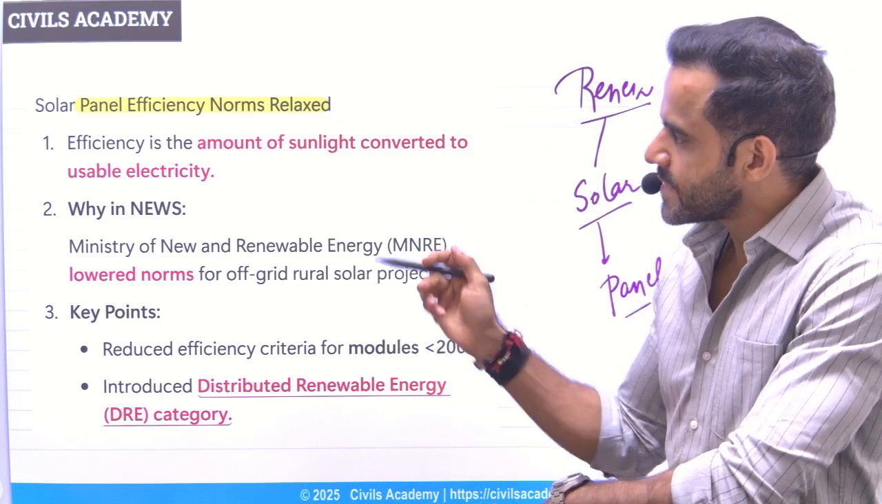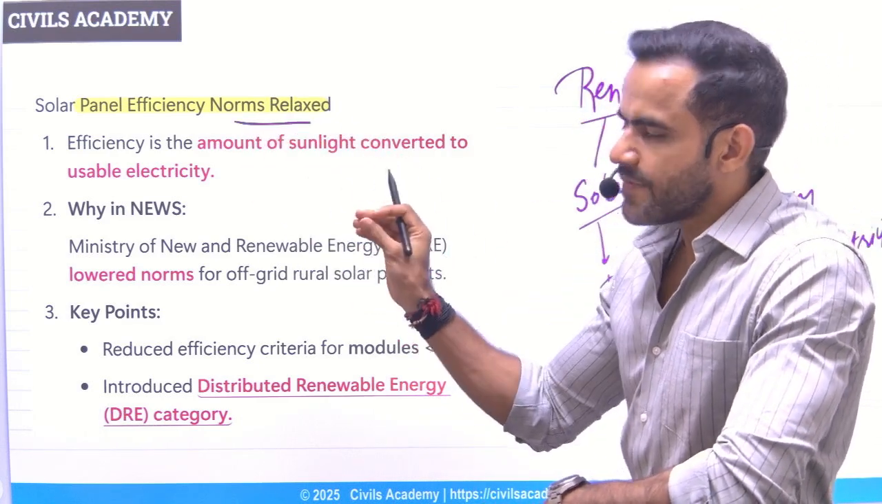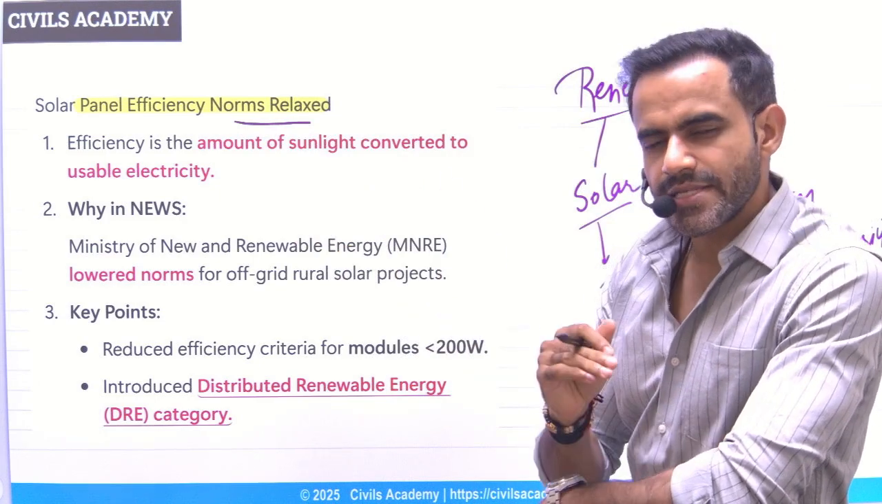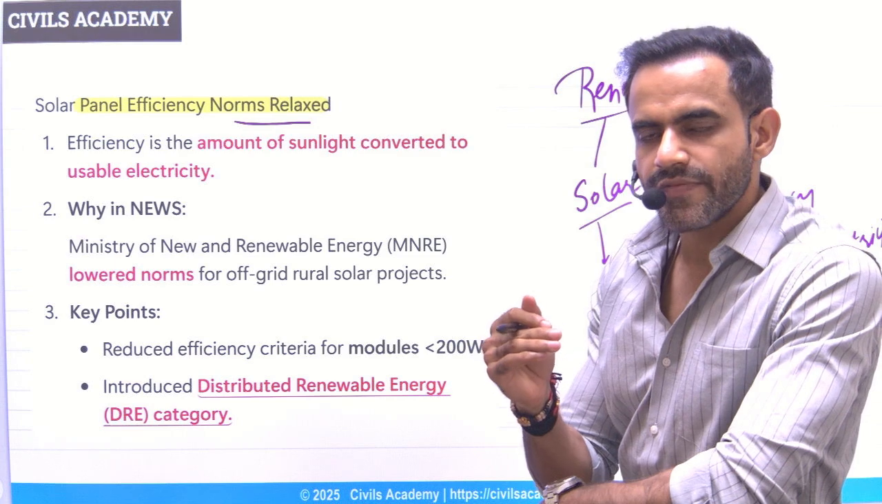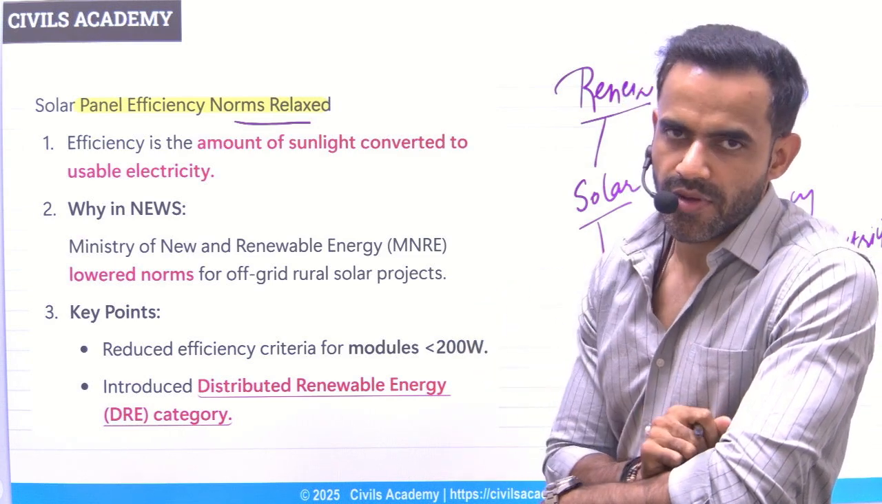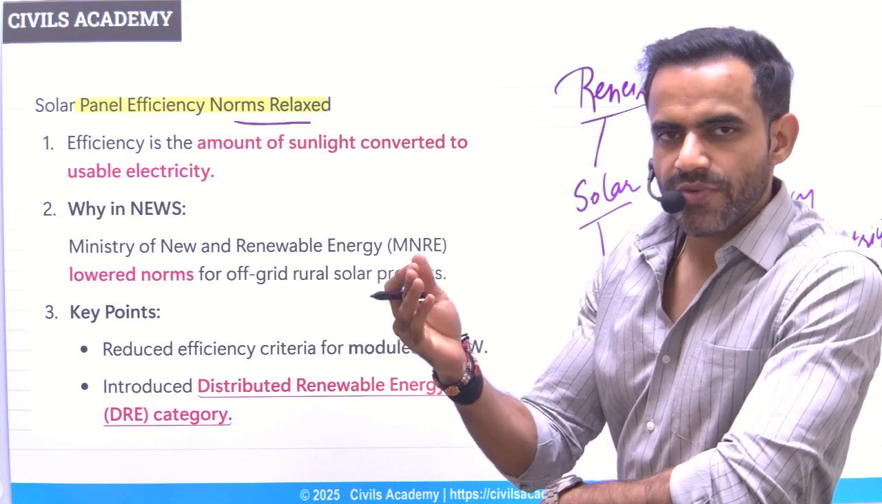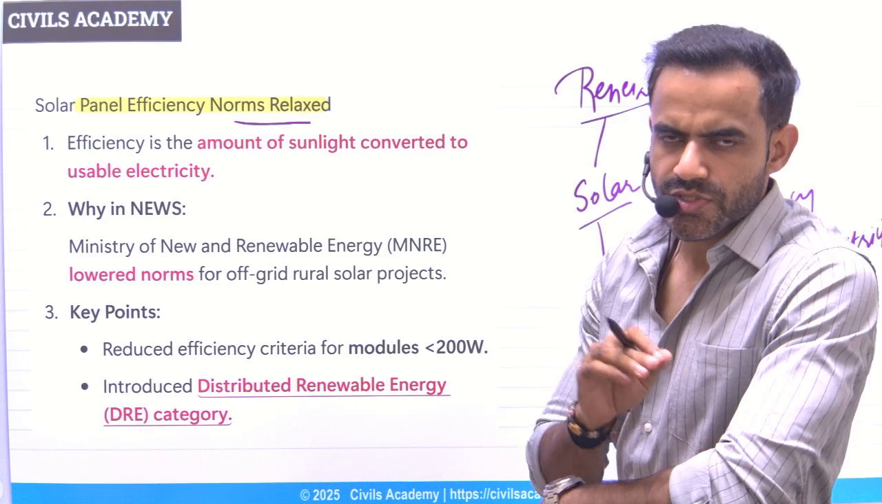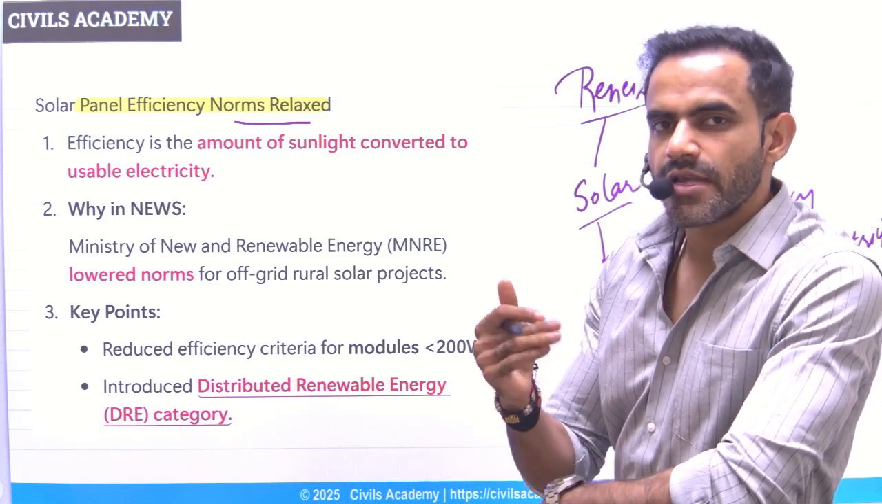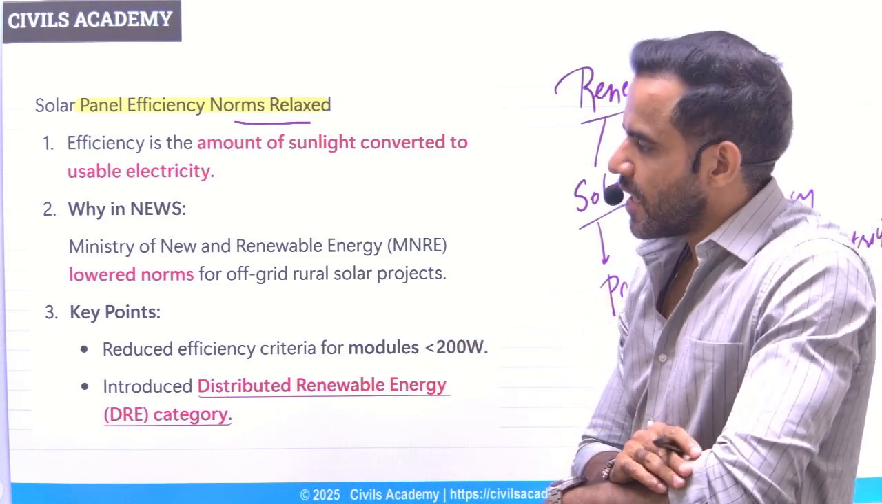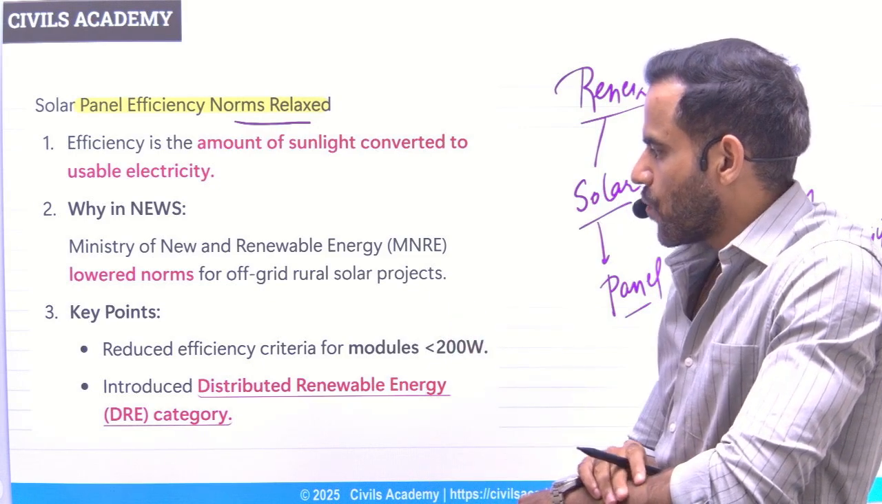Recently, the government has relaxed the norms for the efficiency of the solar panel. That simply means even the lower efficiency panels are allowed. Why so? Because for higher efficiency panels, we were dependent on the imports. So that's why government said you can use even the lower efficiency solar panels. So that is why this entire issue was in news.